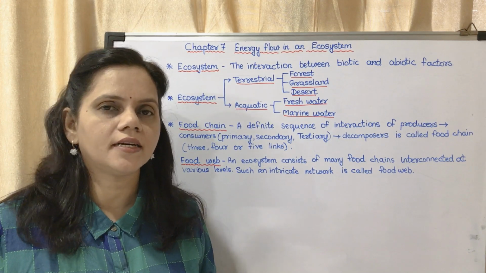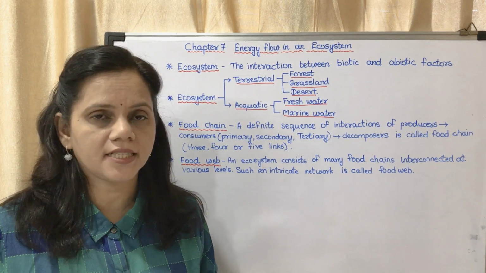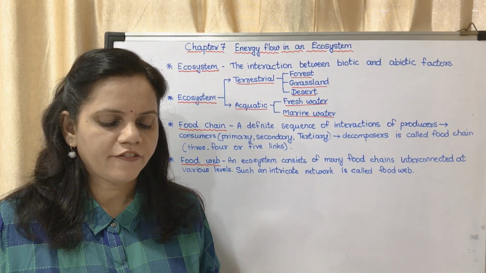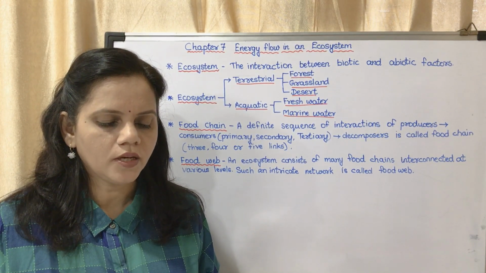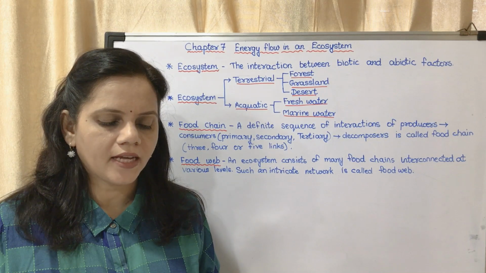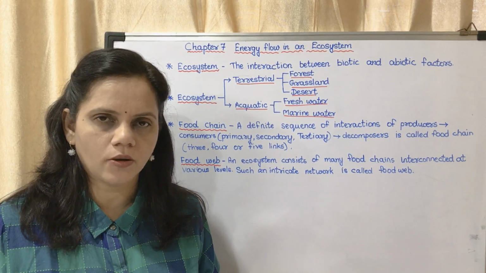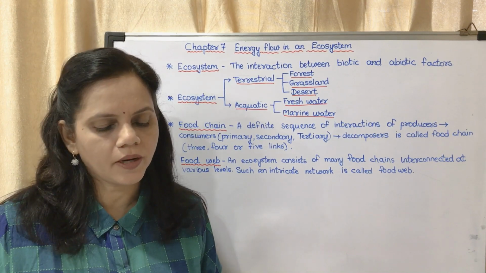You can make different food chains. For example, from grass to grasshopper and grasshopper to bird.